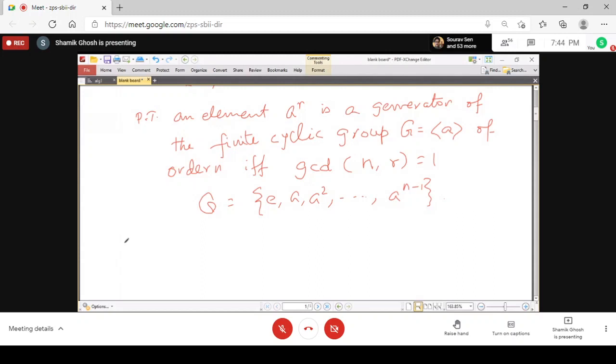I'm giving you one hint. When an element will generate the whole group, if a^r is the generator of the whole group, then a^r must generate the generator of the group. That is, if your generator is a, then a^r must generate a.